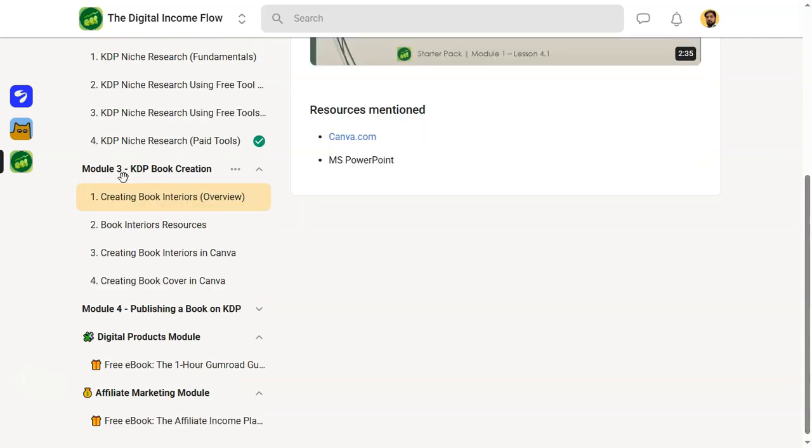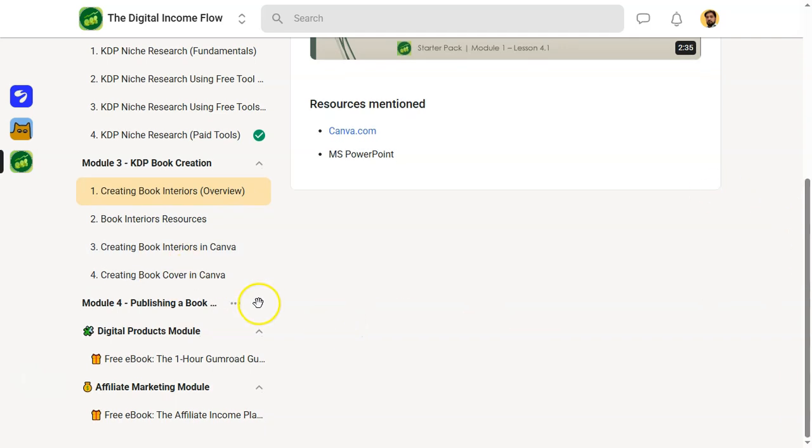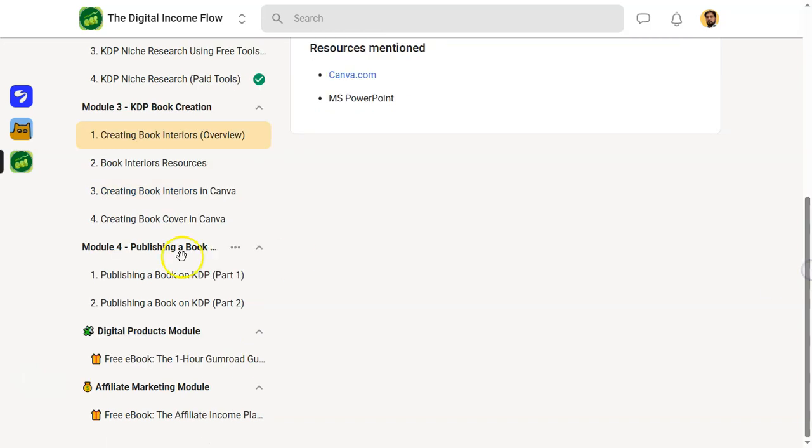Then KDP book creation modules. 2 lessons are already done. That includes KDP interiors overview and book interior resources. These lessons are already completed. I am working on the next lesson, that is creating book interiors in Canva and creating book cover in Canva. And in the final module you will learn how to publish your very first book on Amazon.